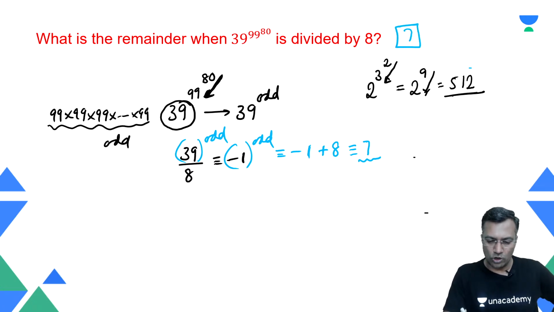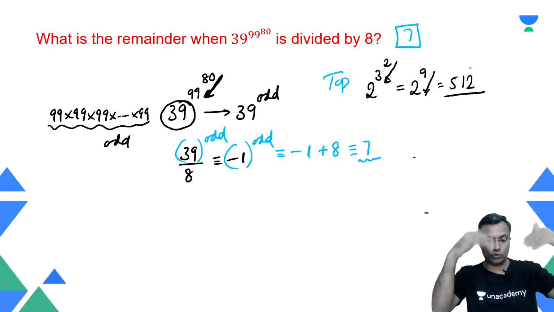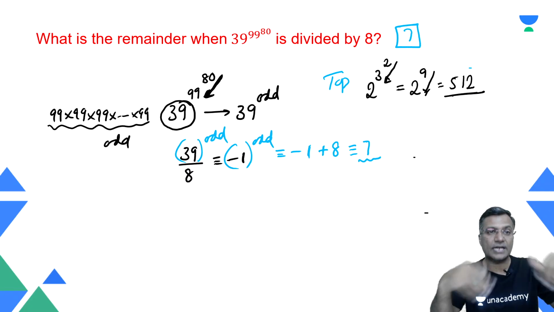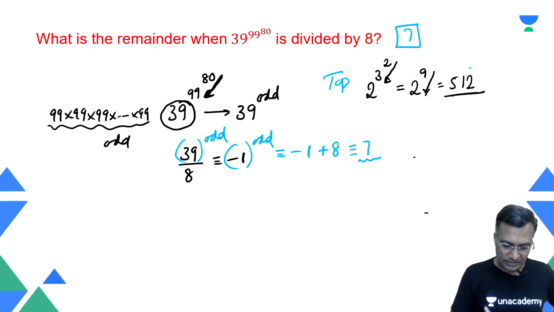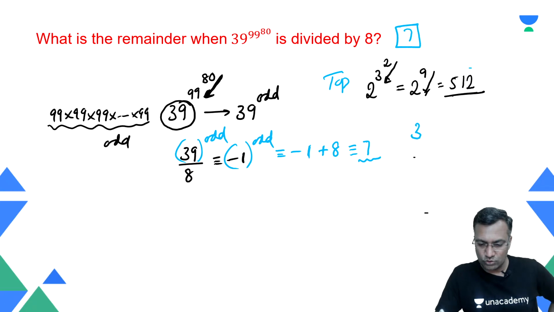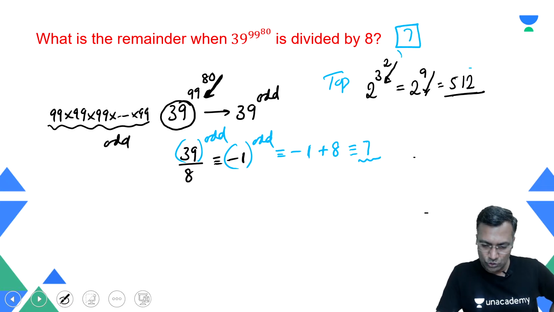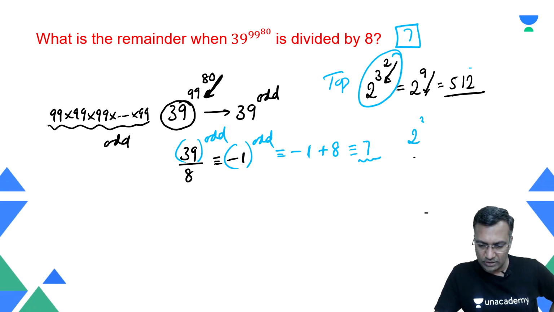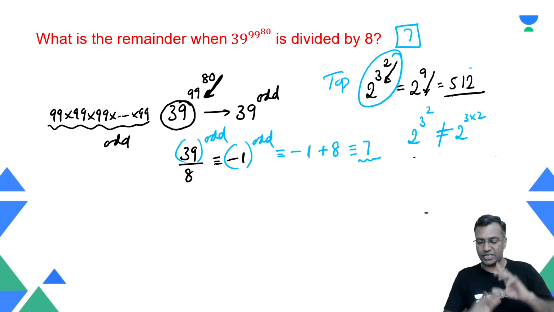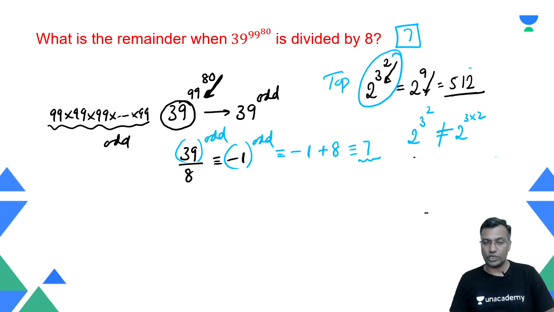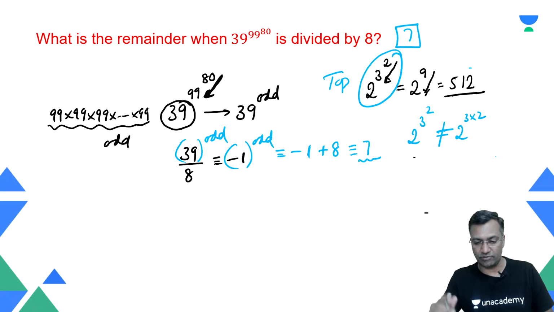Clear here? Top-down approach is clear. You should be doing it from the top-down approach. If you do bottom-up, you will get a different answer for this question. Making sense? And it is not even equal to this. For example, let me use the same question here. 2 raised to power 3 raised to power 2. Is it the same as 2 raised to power 3 into 2? No, it is not the same. You need to be very careful. These are two different pieces of information.